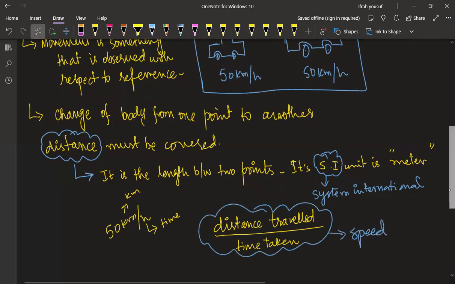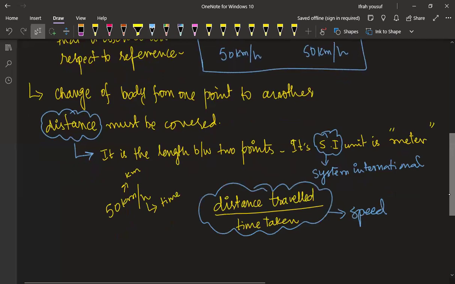So whenever we want to move an object, we want to change the position of the object, what do we have to do? Yeah, in order to move any object, in order to change the position of the object, what do we have to do?